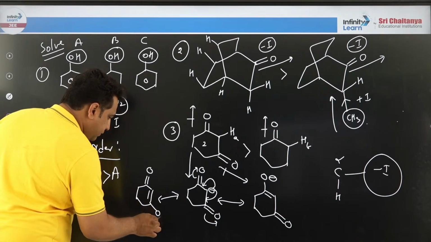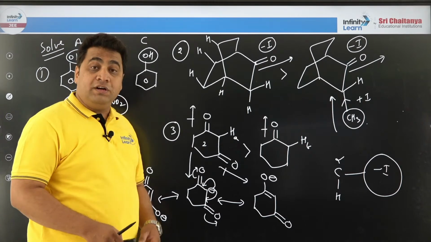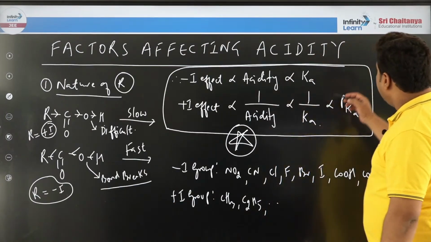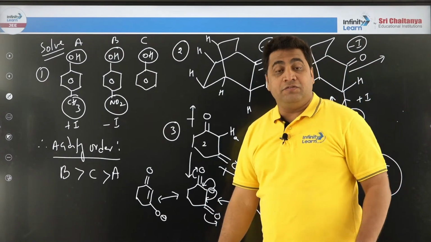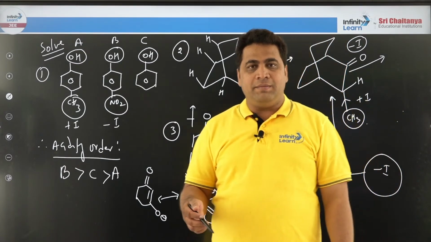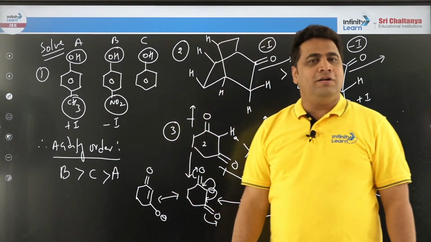So here you can see, dear students, we got a new idea, a new concept. What is this called? Conjugate base. So if the conjugate base is stable, then the compound will be more acidic. Oh my goodness, a new trick came.